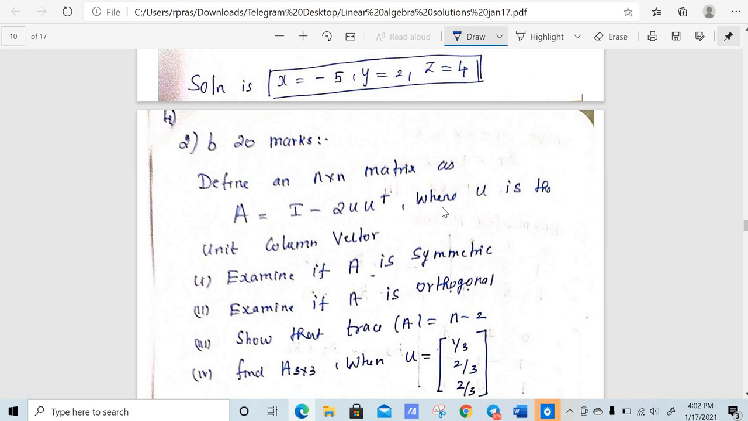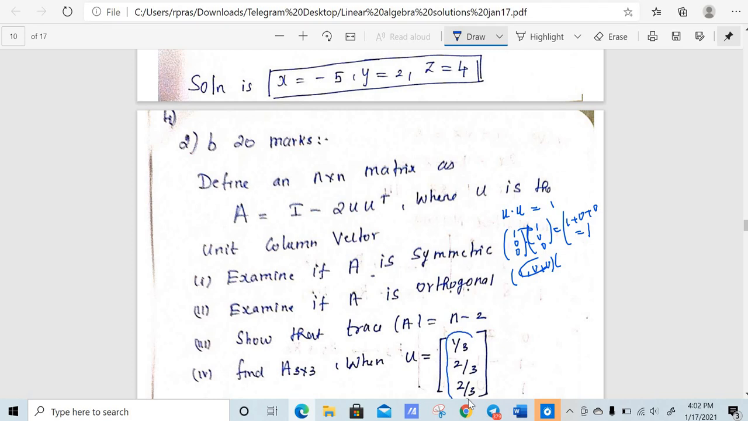A unit column vector means that when you make a dot product with itself, you will get 1 as an answer. For example, 1 0 0. This is a unit column vector, because if you make a dot product with itself, this is 1 plus 0 plus 0, which will be 1. Just a normal dot product. Again, 1 into 1 plus 0 into 0 plus 0 into 0, so this is also a unit column vector.